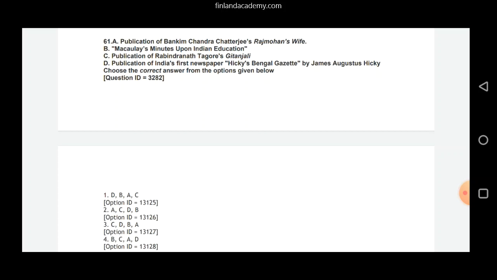So A is 1864, B is 1835, C is 1912, and D is 1780 to 1782. These are the approximate dates. So in that way, we have our first option, that is D, which got published between 1780 to 1782. Then we have B, that is 1835. And then we have A, that is 1864. And then we have C, that is 1912, the publication of Rabindranath Tagore's Gitanjali. So option 1, D, B, A, C is our correct answer here.